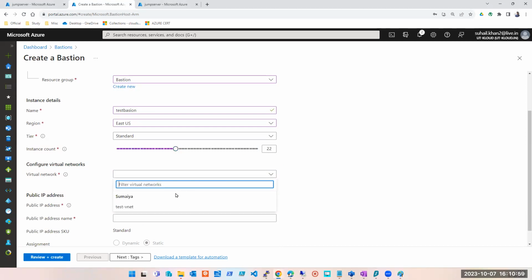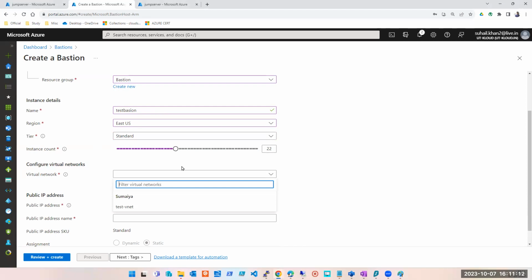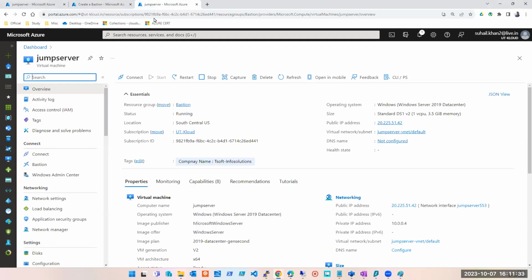Then you select your virtual network. Where do you want to use this Bastion? Now look at this. What is my virtual network? Jump server. Why can't I see it here? Because the region is East US. Right, because of the region. Your virtual network is in a different region and you're deploying your resource in a different region. So let's check which region we want here. It's South Central.